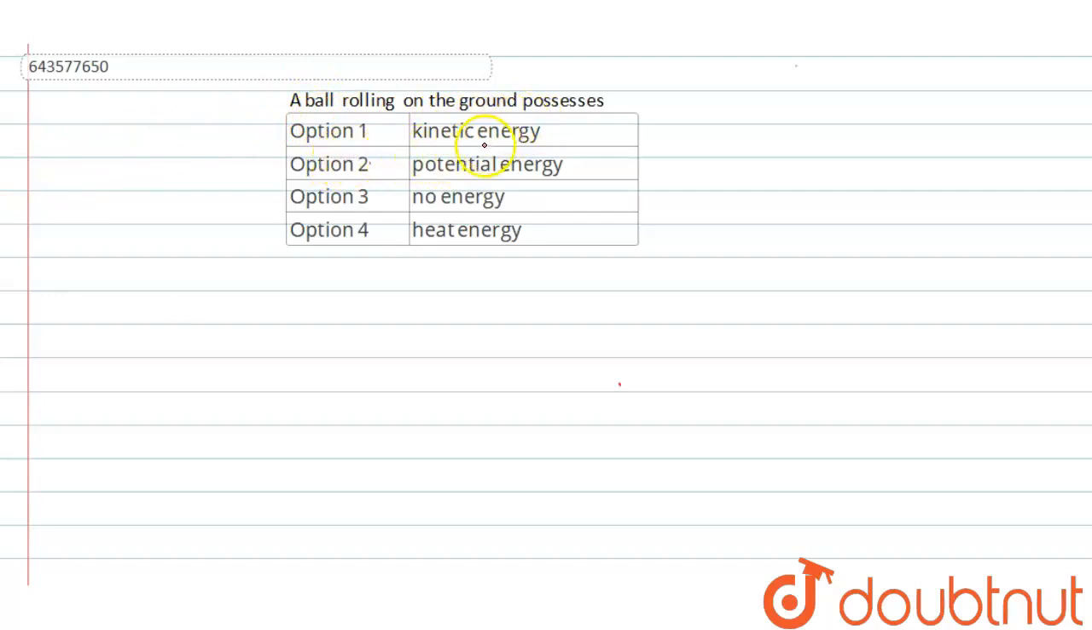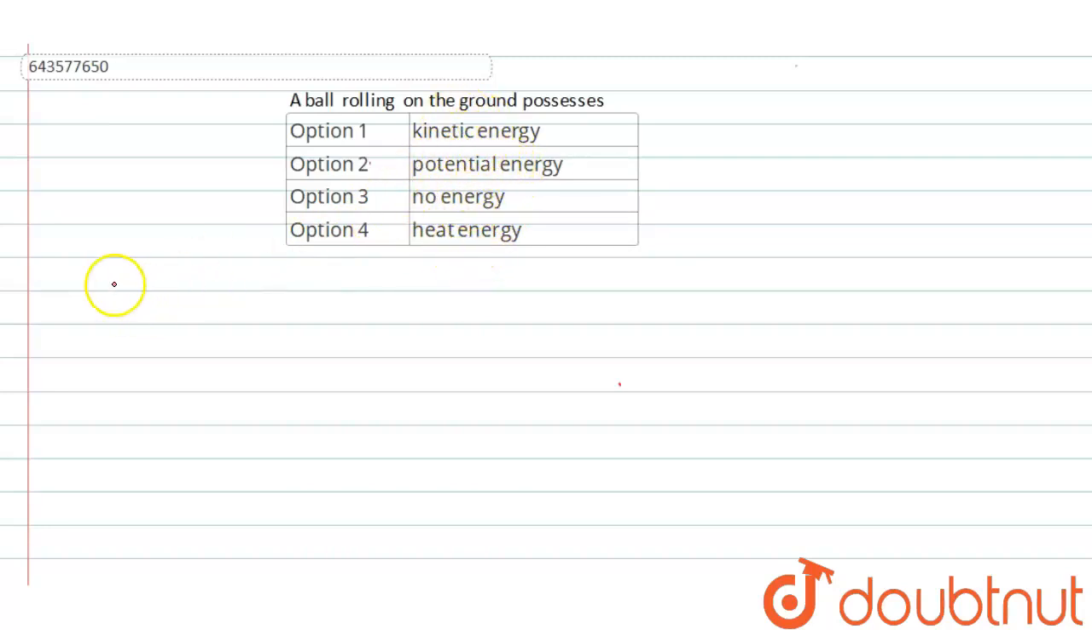Here the question is saying that the ball rolling on the ground possesses, option number first is saying kinetic energy, option number second is saying potential energy, and option number third is saying no energy, and the option number fourth is saying heat energy. First we have to understand about the kinetic energy, then potential energy, then heat energy.